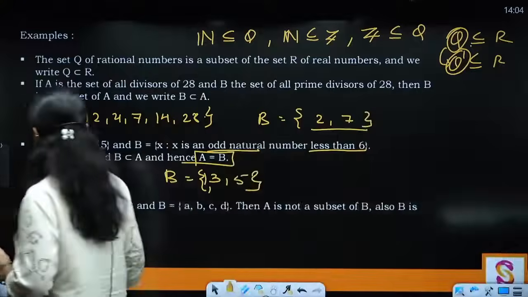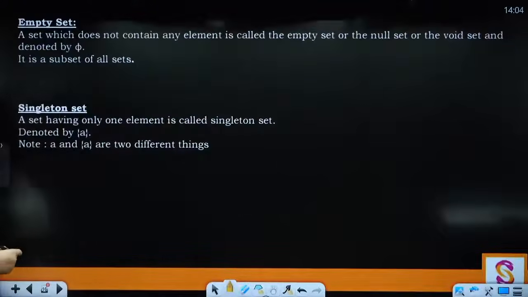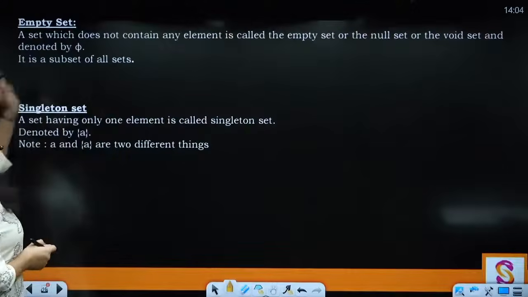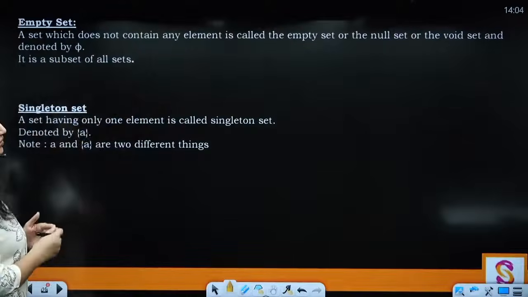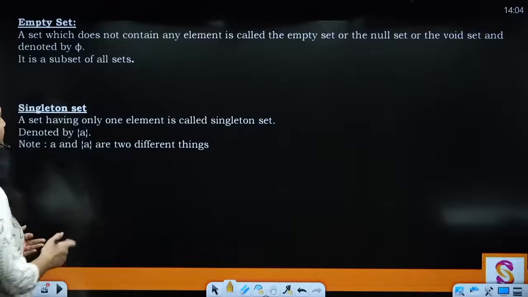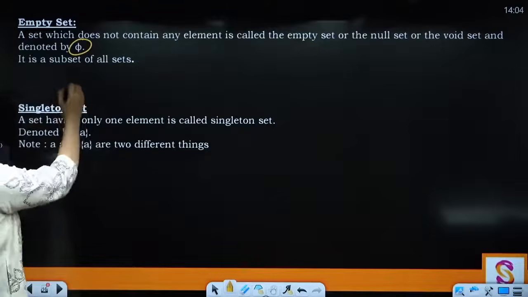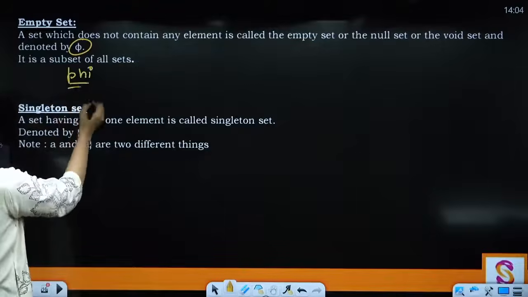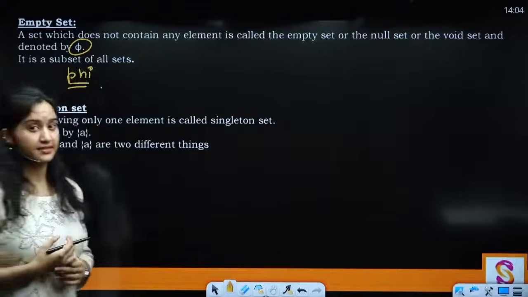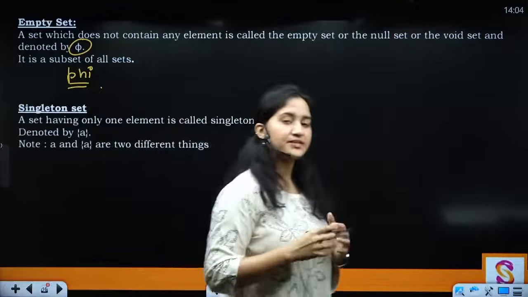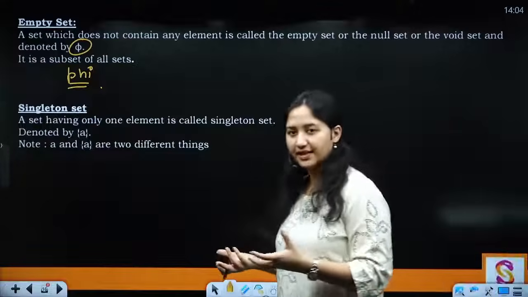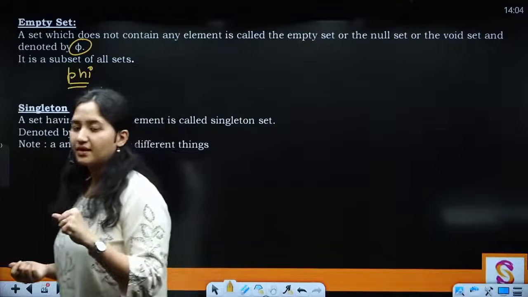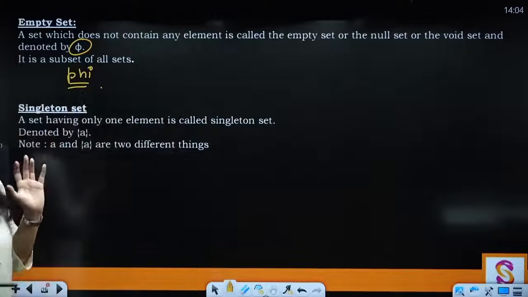Let's move on. Then you have the empty set. A set which does not contain any element is known as the empty set, or the null set, or the void set. It is denoted by phi. Clear? How do you say it? Phi. So it is a subset of all sets. Phi is a subset of all sets. Whenever you are naming all the subsets of a set, the empty set is going to be one of those elements.